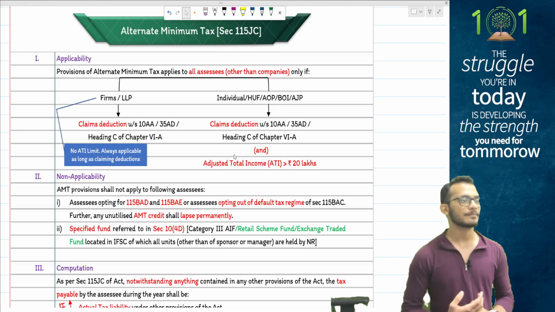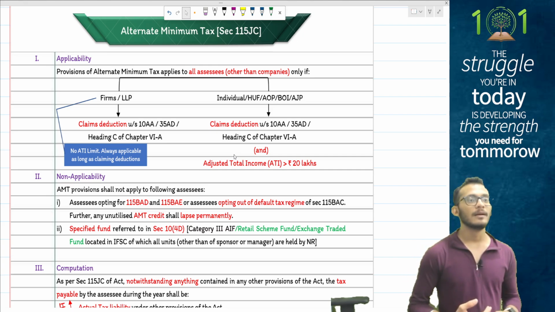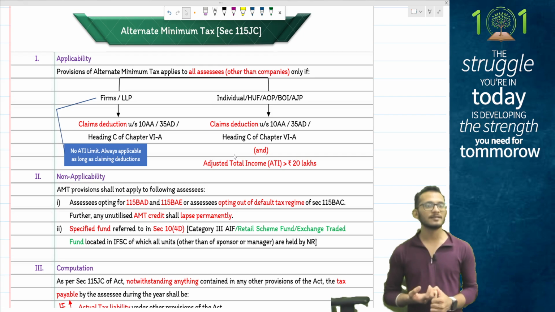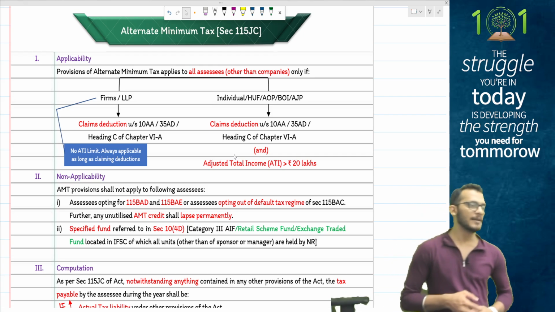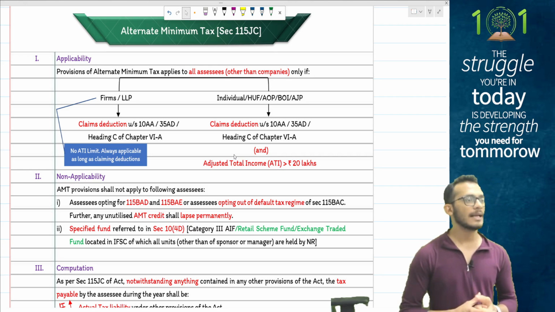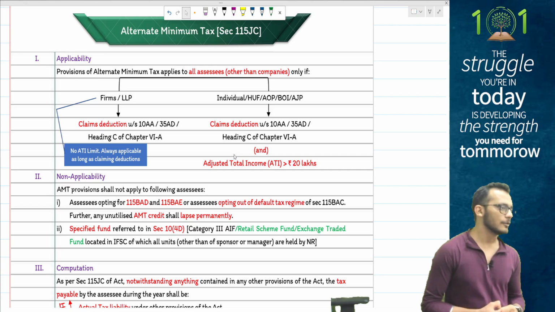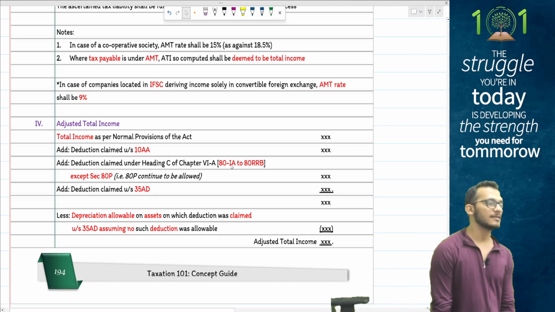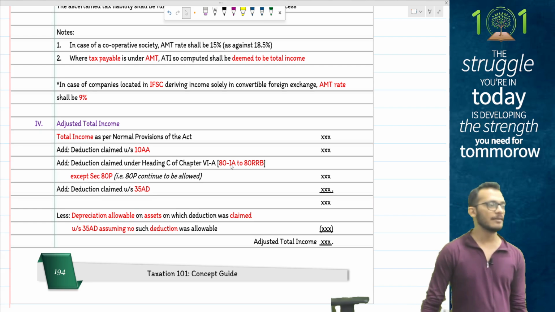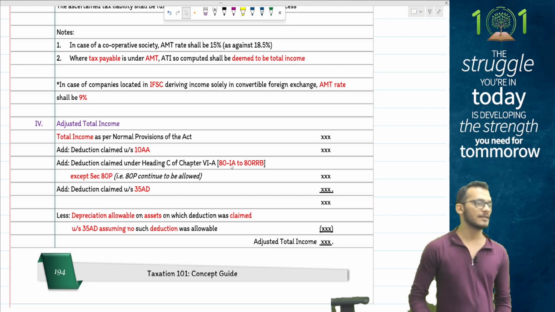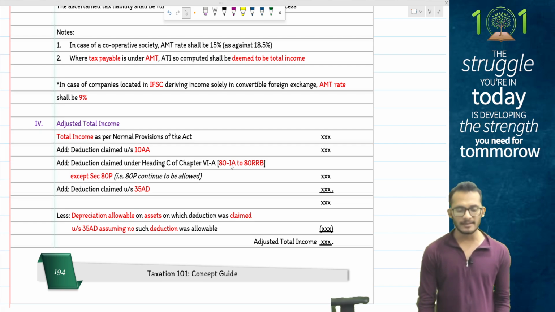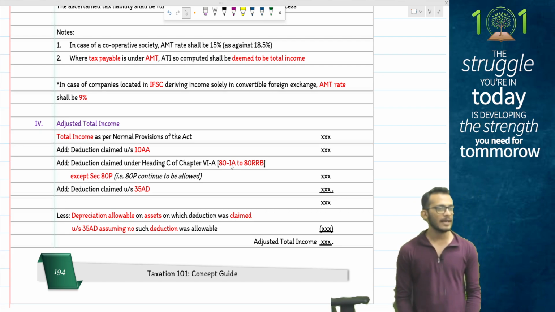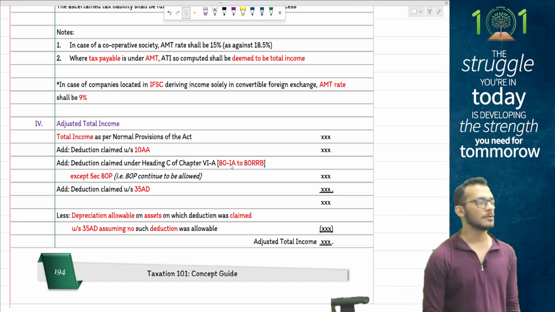And finally, any deduction claimed under section 35AD, which is specified business, but because you are disallowing the capital expenditure on section 35AD, you can claim depreciation on these assets. If you end up doing that, people, you'll arrive at something called adjusted total income. Income tax says AMT will be at the rate of 18.5% of this adjusted total income, unless you are a cooperative society, in which case it becomes 15%, and if you are in IFSC, it becomes 9%. That is what the provisions are when it comes to AMT.